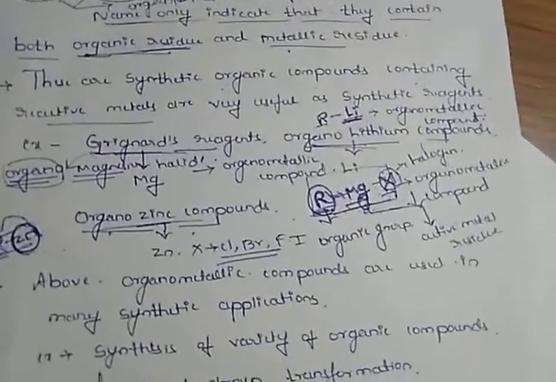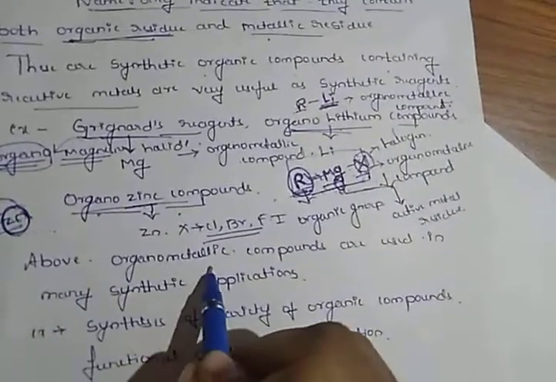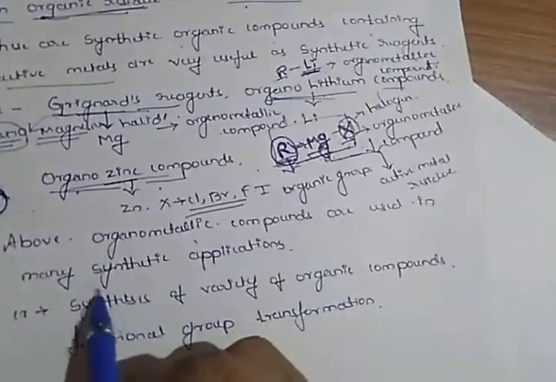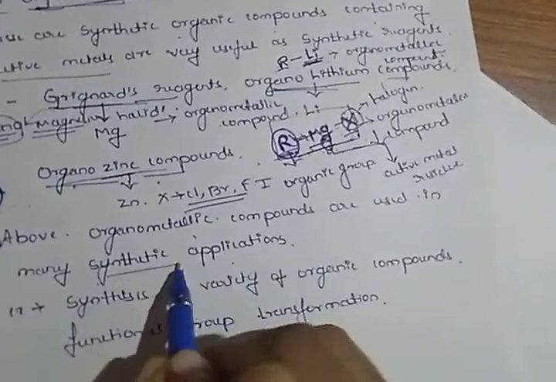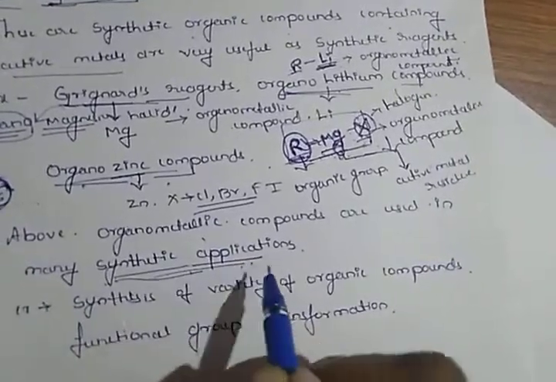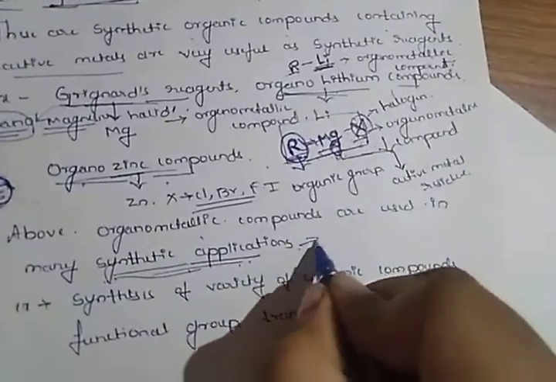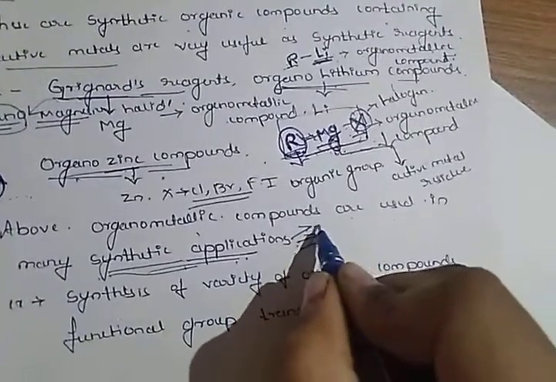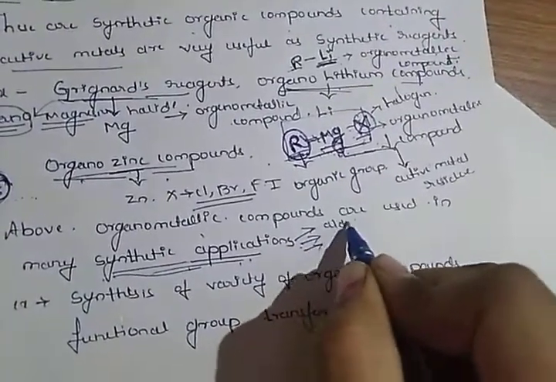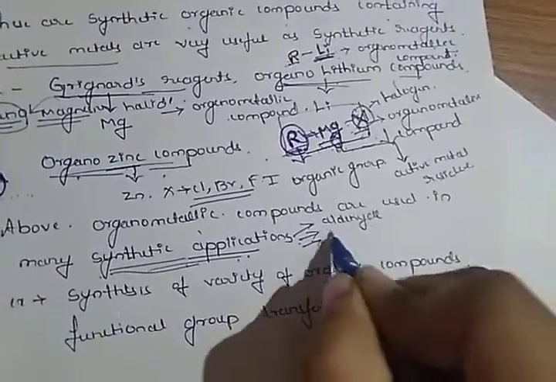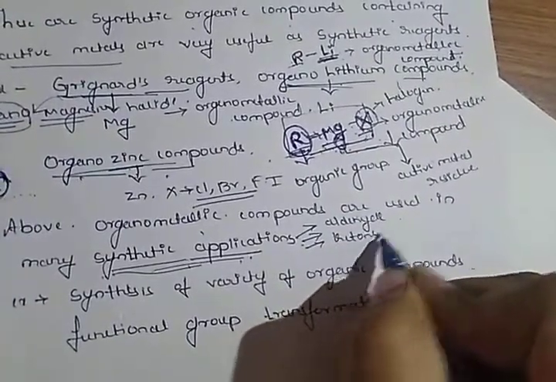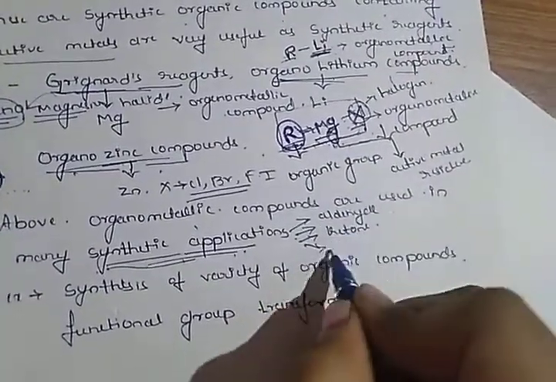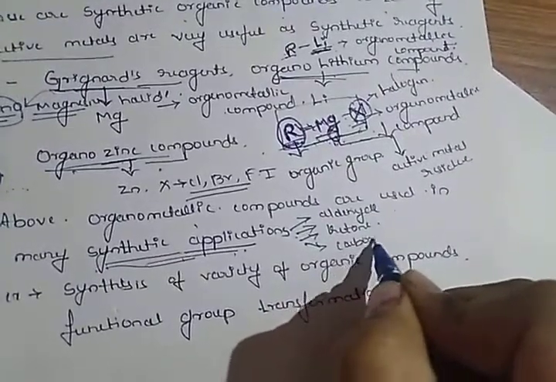What are the applications of organometallic compounds that we have to study? First, organometallic compounds are used in many synthetic applications. Many synthetic applications means they are used in many syntheses, like the synthesis of aldehydes, ketones, carboxylic acids and amines.